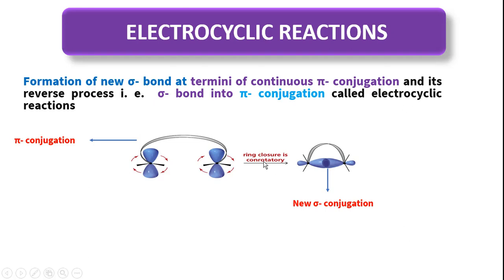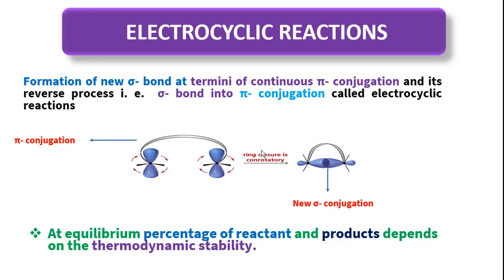electrocyclization reaction. You see, in the reactant, we have a continuous pi conjugative system. In the product, we are obviously getting a cyclic product. In pericyclic reactions, as we discussed in the characteristics, there is an equilibrium between reactants and products.